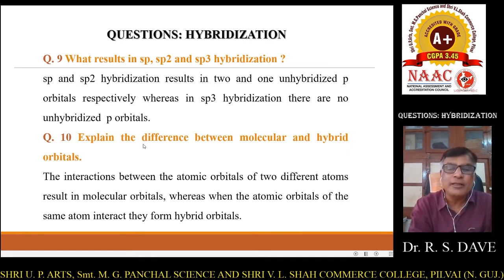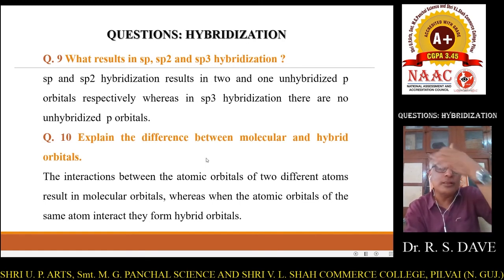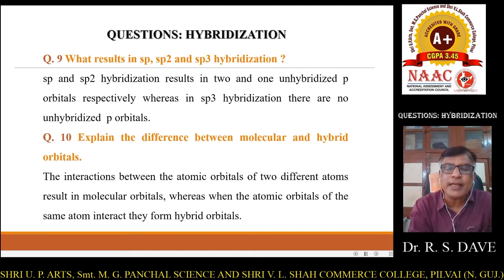When a hydrogen atom combines with another hydrogen atom to form an H2 molecule, the resulting orbital of this H2 molecule is known as the molecular orbital of H2. Whereas the atomic orbitals of the same carbon atom, like s and p, interact to form hybridized orbitals.